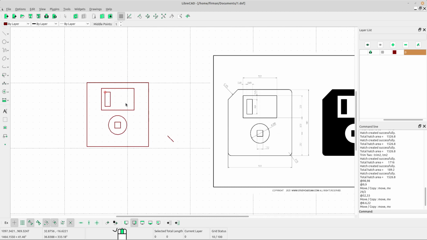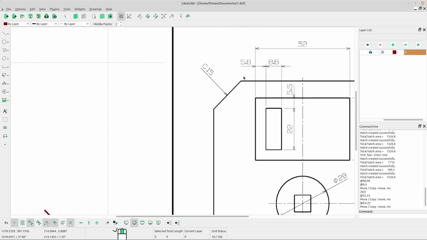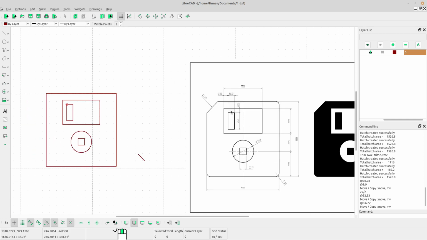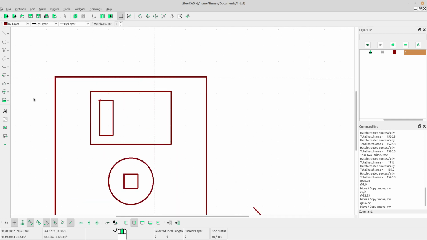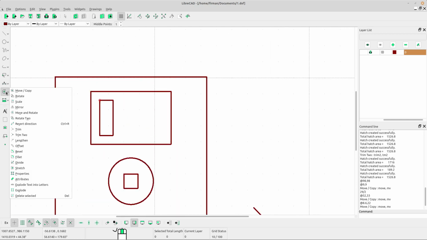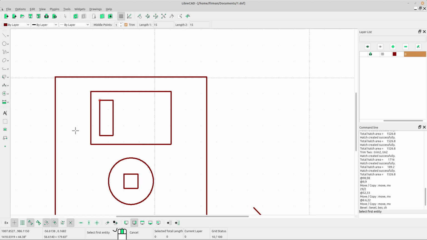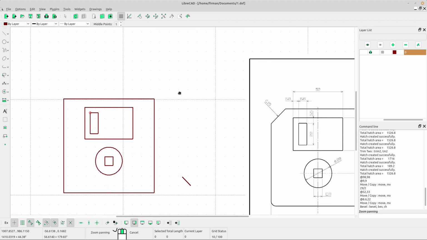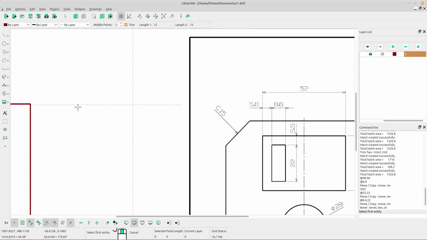Okay, next I want to draw this part. It is very easy. We will use a tool... maybe what kind of tool? Bevel. Yeah, we can use bevel. Select bevel and type the dimension 15.